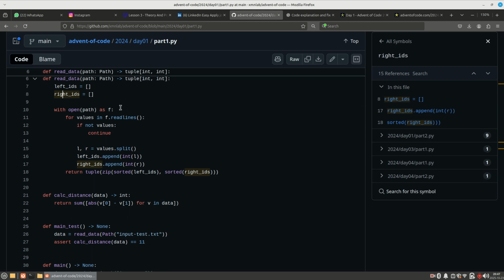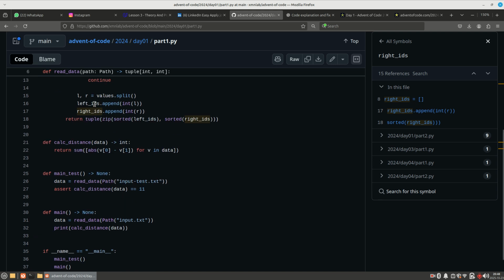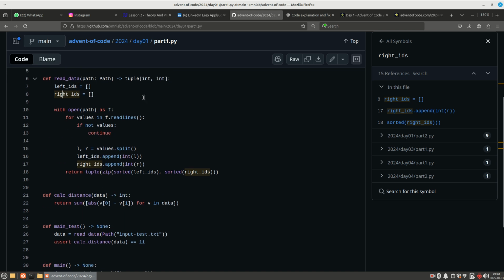As a string, he is opening the file for values in f.readlines. This is the function which reads the values available inside the particular txt file. If not values, it will continue the code. This code will run until the values are over, and he is using l, r = values.split. We are saving the values.